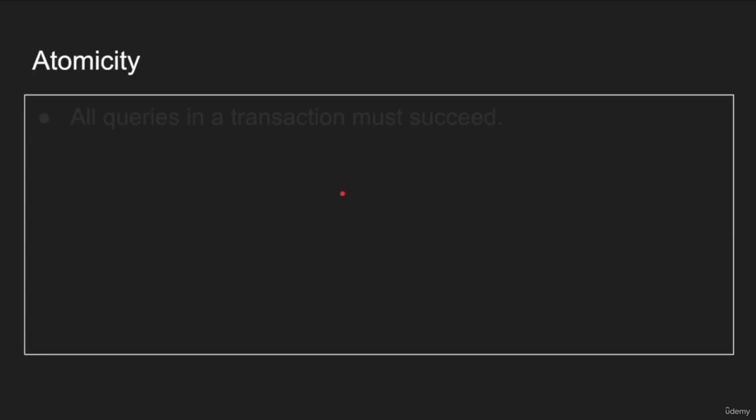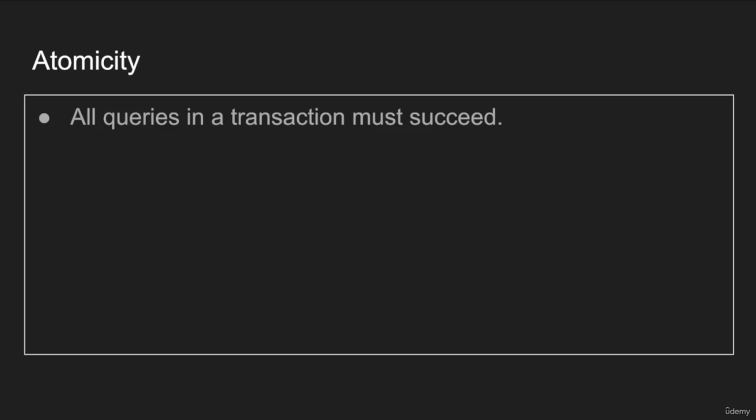So talk about atomicity. Really, all the queries in a transaction must succeed. That is the definition of atomicity. We talked about what a transaction is in the transaction lecture, and we said that all the queries in a given transaction are considered to be one unit of work, and that defines what atomicity really is, right?